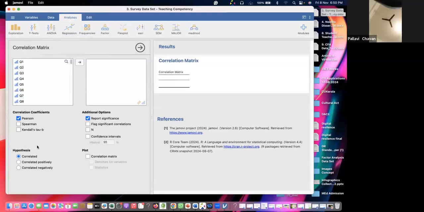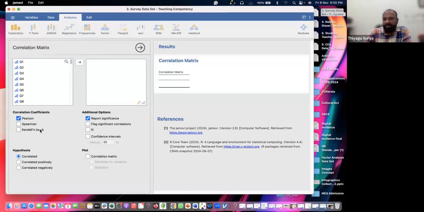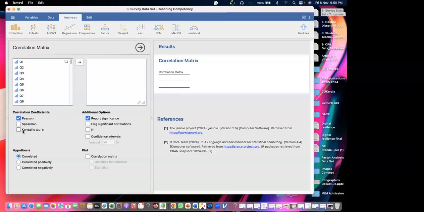We have three correlations. Can anyone tell the difference between the three? Spearman, we know, is for ordinal data. Kendall's tau: is it parametric or non-parametric? Even if you Google it, no problem. It is non-parametric.